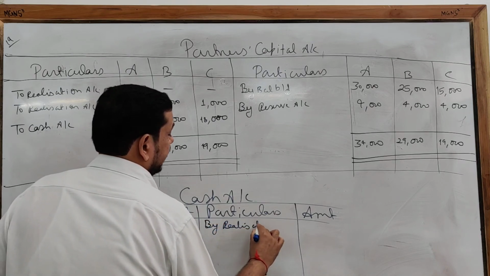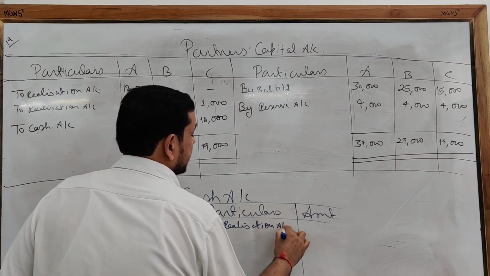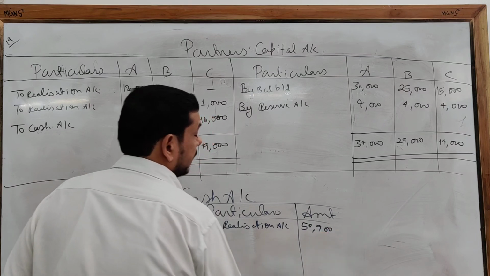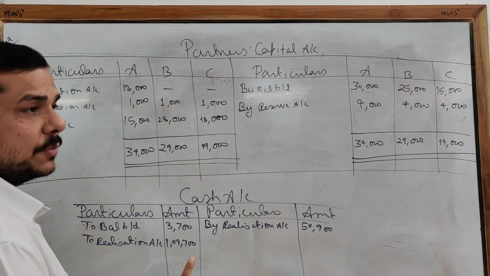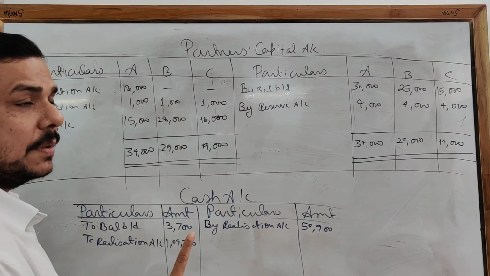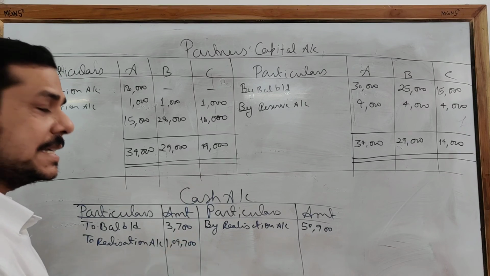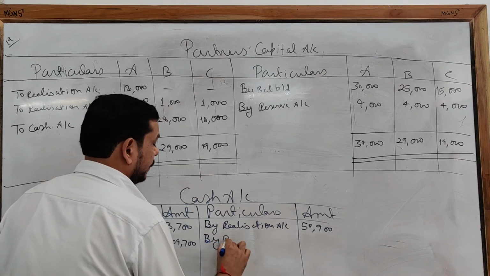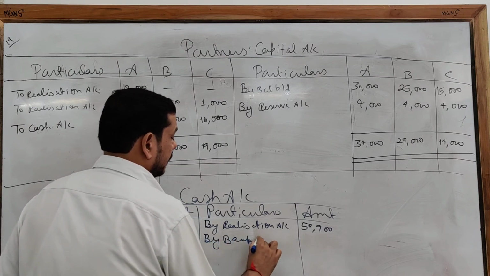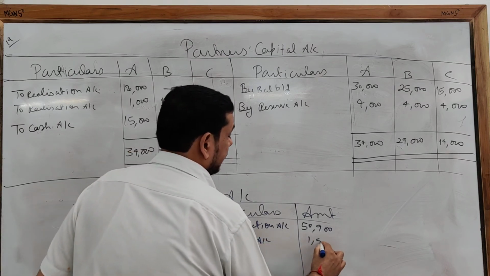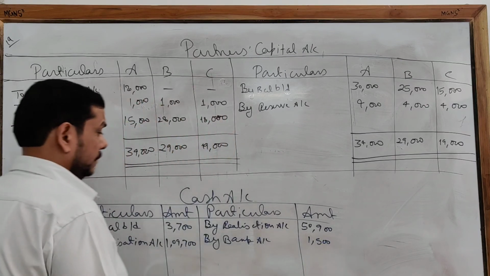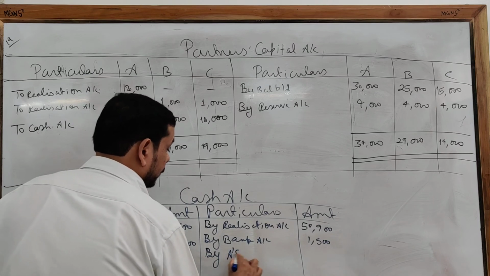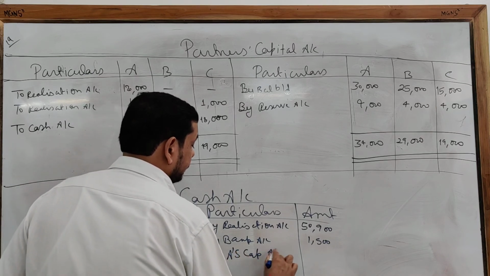We have paid to the creditors and realization expenses, so that comes to 50,900. And remember, you have also made payment for the discounted bill receivable which has been dishonored, so that will also come here by bank account 1,500.